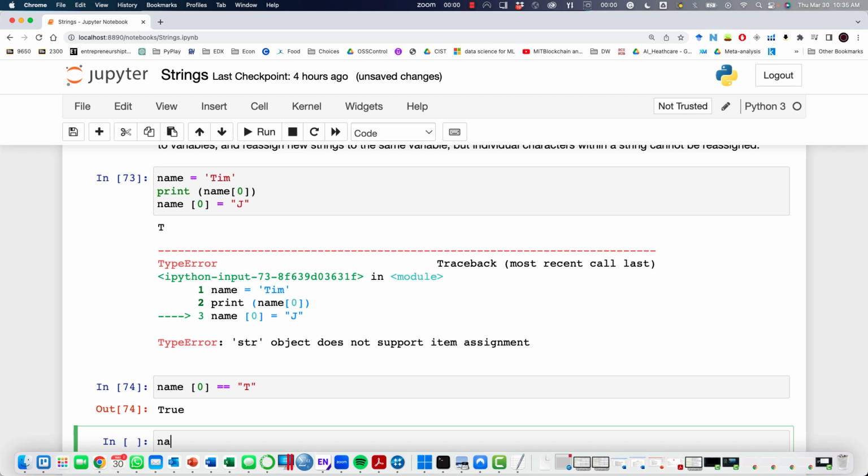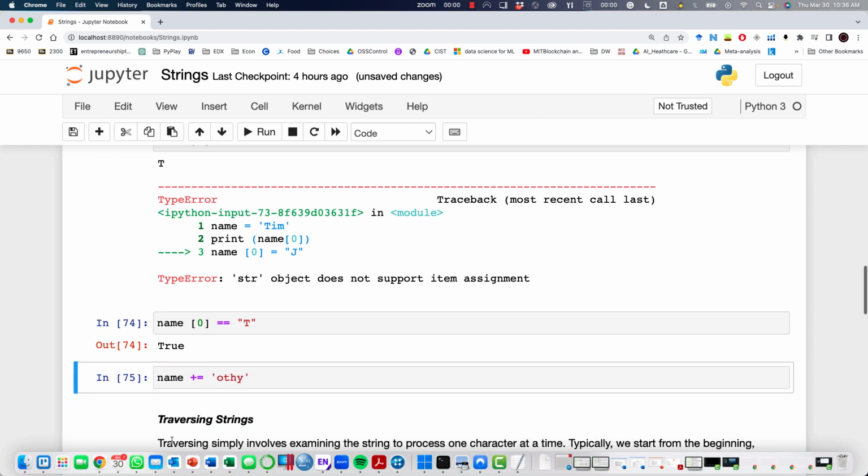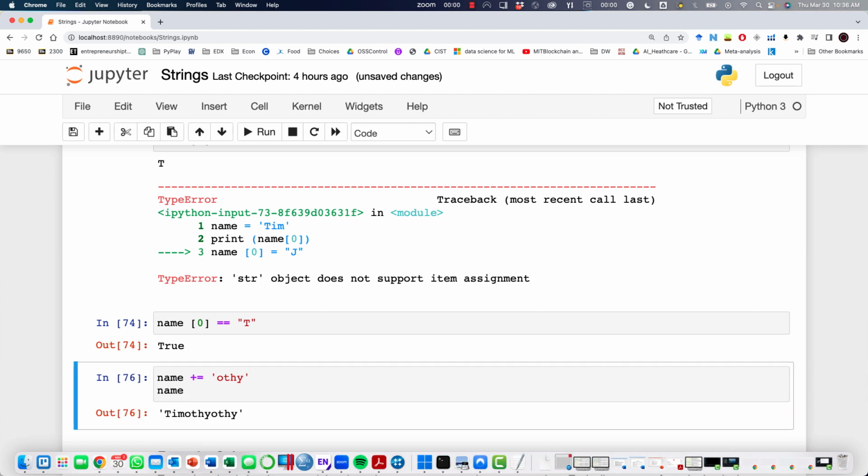Now, we said strings are immutable, but similar to tuples, we can always concatenate strings. If I run this example, I am adding a piece of a string.